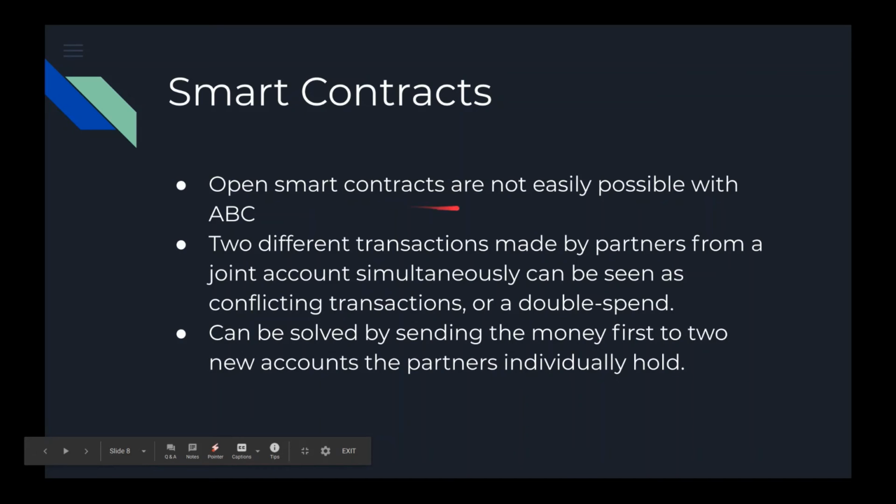Now, open smart contracts are not easily possible with ABC. Imagine two partners having a joint account, and both want to make a transaction simultaneously. This can be seen as a conflicting transaction or a double spend. So the two partners need to be sure that they are not using the same input at the same time. For example, they can initially set up a transaction that sends the money from their joint account to two new accounts that the partners individually hold, and then they can spend the money from their individual accounts.